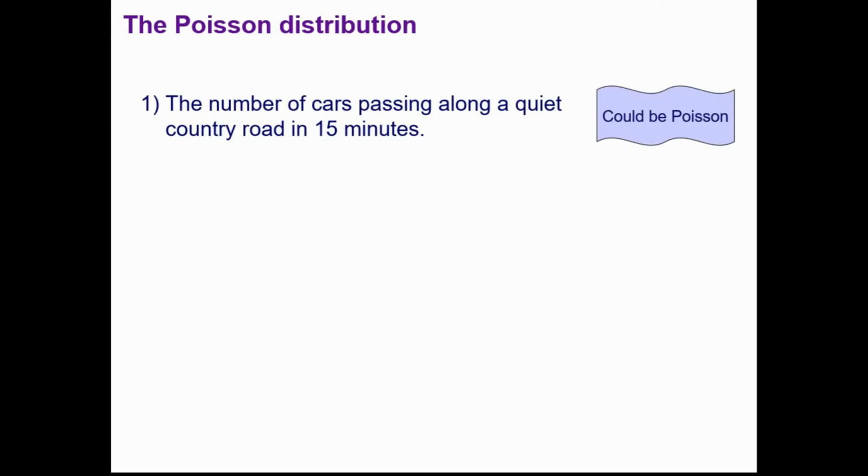So it looks like a Poisson could be suitable. The only difficulty might be if the road was used by commuters or something at certain points in the day. It might be that certain times are busier than other times, so the rate might not be constant. And also, if queues started building up, then if there's one slower car, it's more likely that other cars will follow. So in that case, it might not be independent.